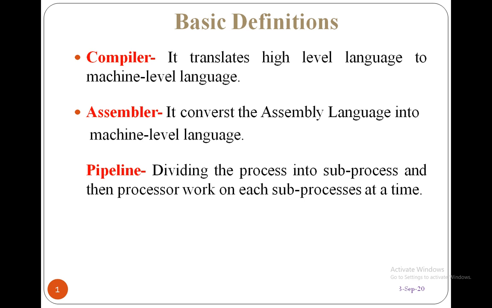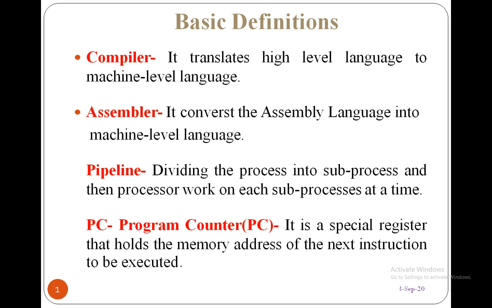Pipelining is nothing but dividing some complex process into some sub processes, and then the processor works on each sub process at a time. That is, parallelly we are doing the process, and then the complex process is going to be done in less time. So this is the pipelining. And coming to the program counter, it is a special register that holds the memory address of the next instruction to be executed. This is one important register which is available in the ARM processor.